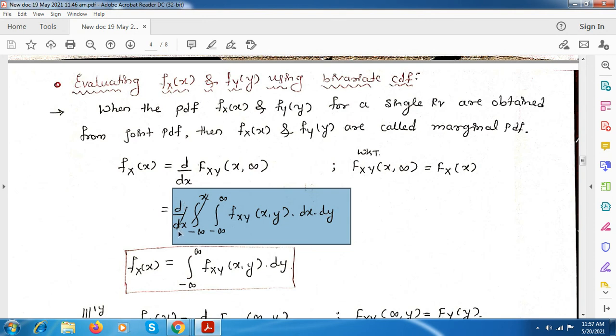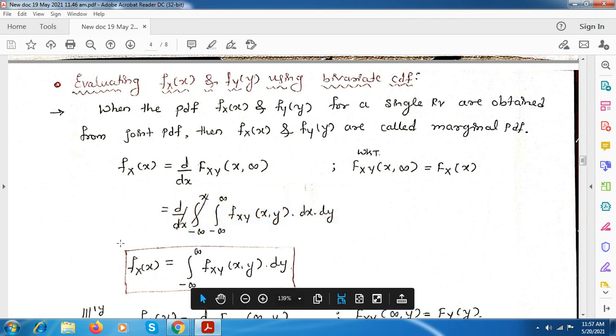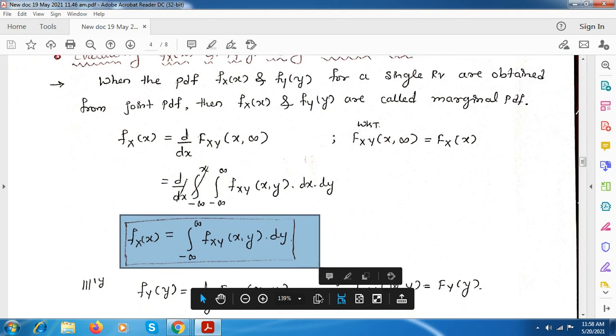Here the differentiation with respect to x and the integration with respect to x get cancelled, because even if you differentiate and then integrate, that will be equivalent to the random variable only. So only this equation will be remaining. This becomes the integration from minus infinity to plus infinity of fxy of x comma y into dy. This integration is with respect to dy. You just note down this.